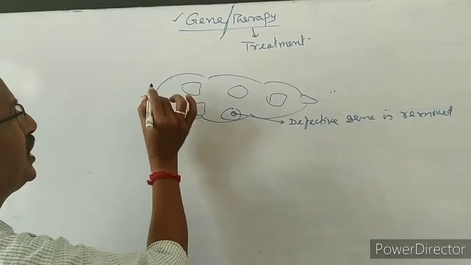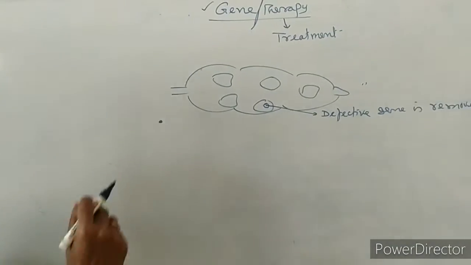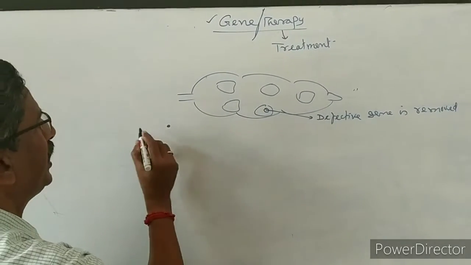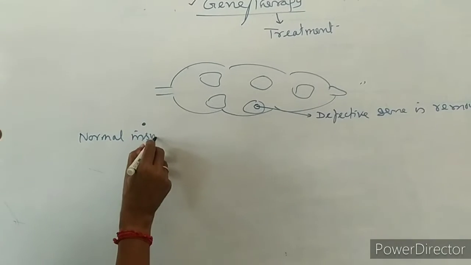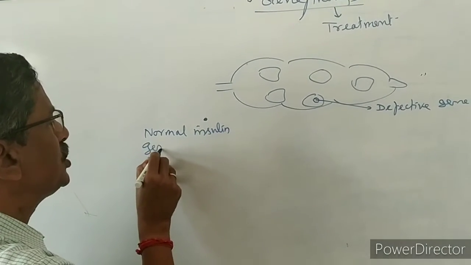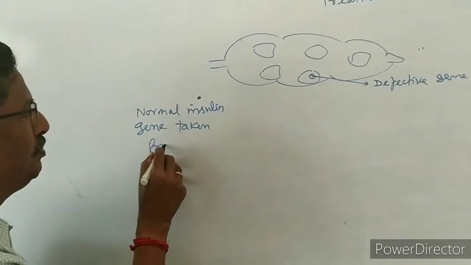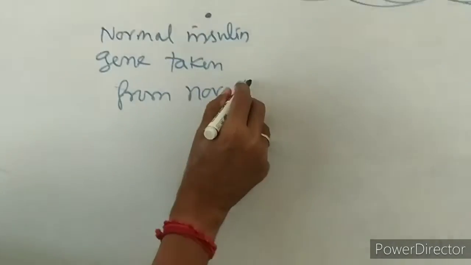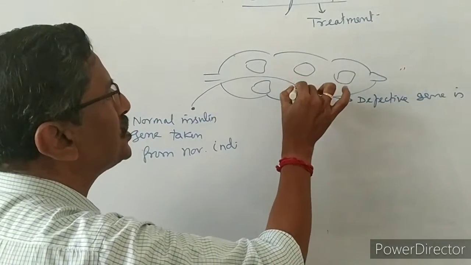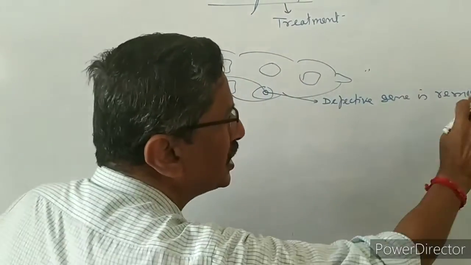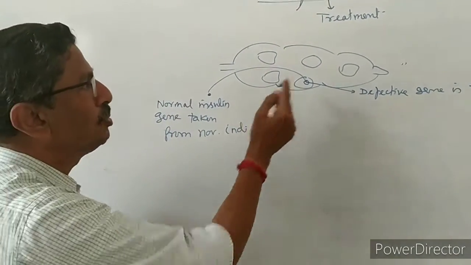And what we have to do is, this is a normal gene in the beta cells. From another normal individual we are taking a normal insulin gene. Insulin gene taken from a normal individual. We have to take it, and just introduce the gene in that case, because the defective gene is removed. The space is there, and we have to bring and fit in the normal gene.